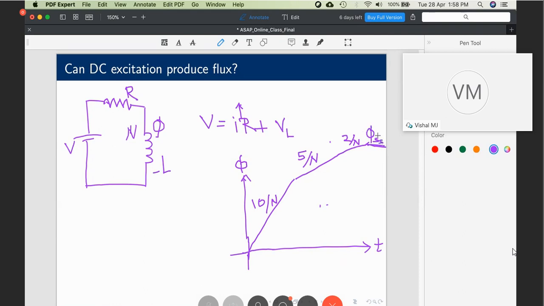So definitely, DC excitation can produce flux. Frequency is not an important parameter to produce flux. And this is how a DC excitation works. Without a resistor, which is an idealistic case, the flux will rise to infinity. But with a resistor, flux will be limited to a steady state quantity. Is the concept clear?